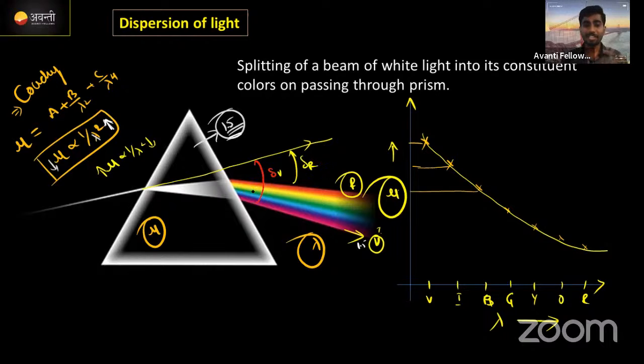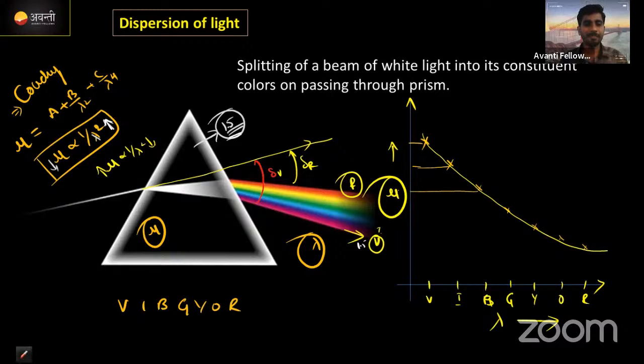And these are the deviation angles. Okay, what if they are asking for the mean deviation? Mean deviation color. Correct now? There are 7 colors, right? Violet, indigo, blue, green, yellow, orange, red. Which is the mean color among these? What is the mean color among these 7?